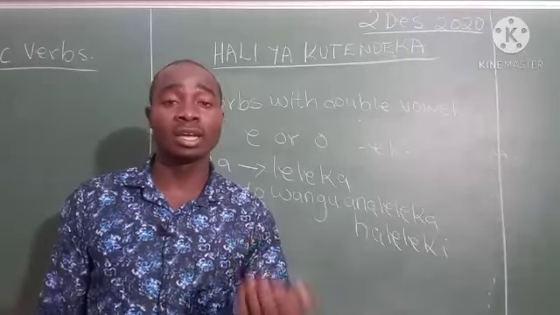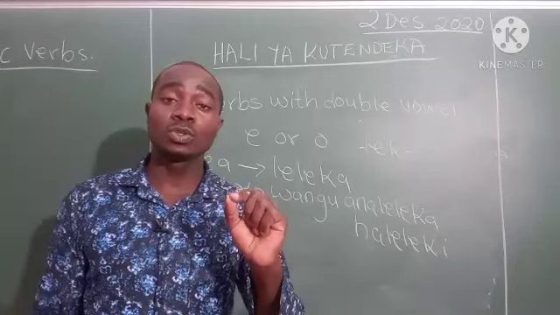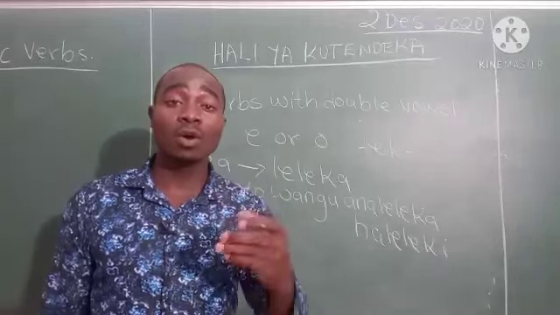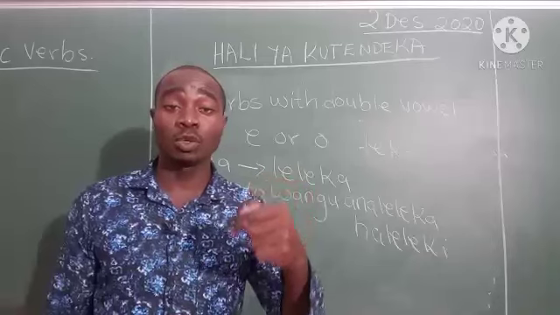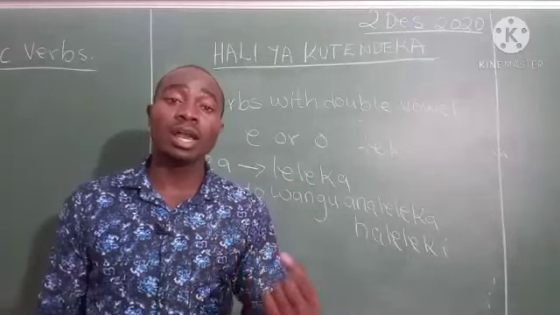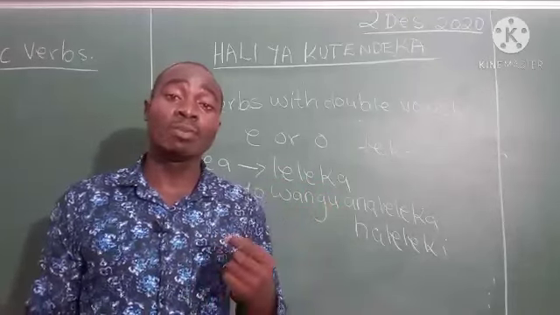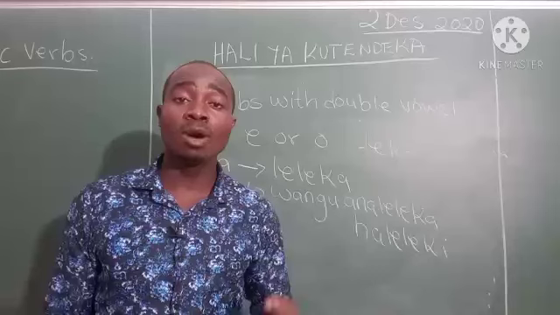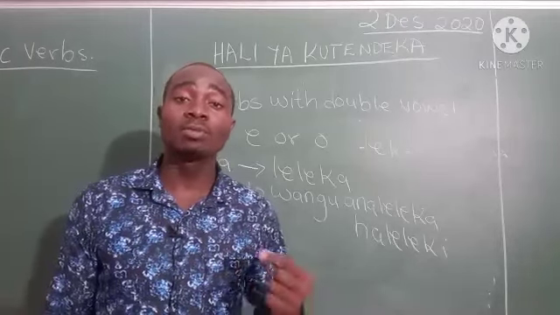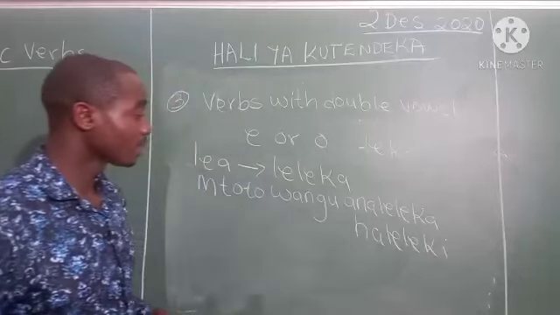You can say anijalie or anibariki, na with mtoto, a child, anayeleleka, the one who is raisable. Namuomba Mwenyezi Mungu au namuomba Mungu anijalie mtoto anayeleleka. Sawa. Okay?